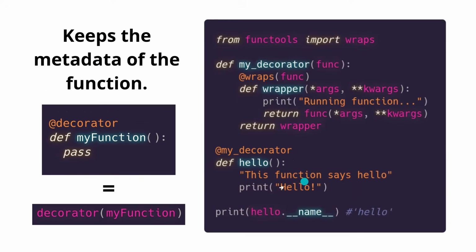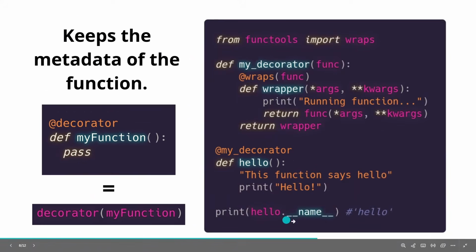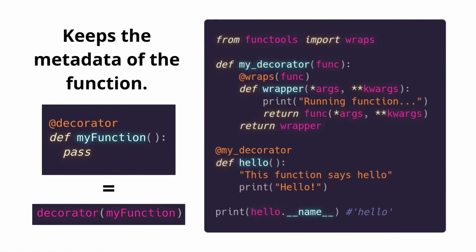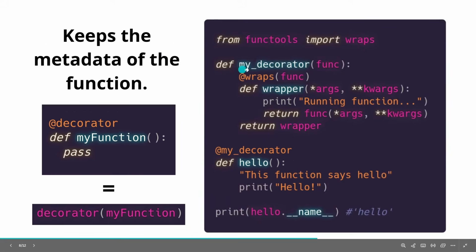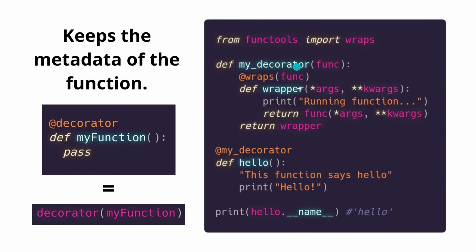Normally, if we print hello.__name__, what it will actually take is the name of myDecorator, because hello is wrapped in myDecorator. Yet because we have this decorator, you actually keep all the data from this hello function. Therefore, what is printed rather than myDecorator is hello, because this is the metadata of the function.